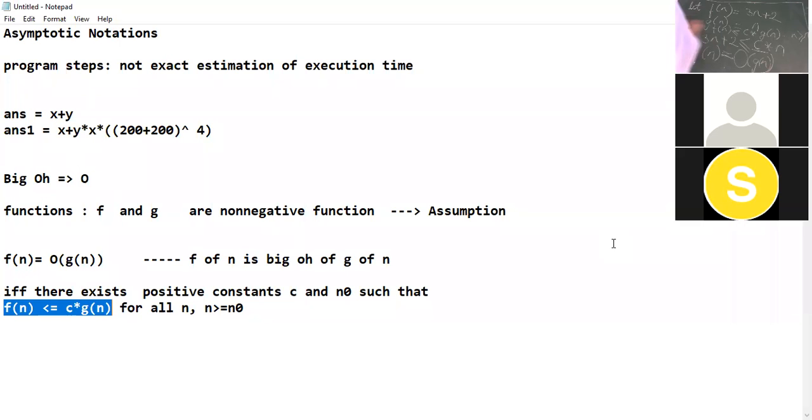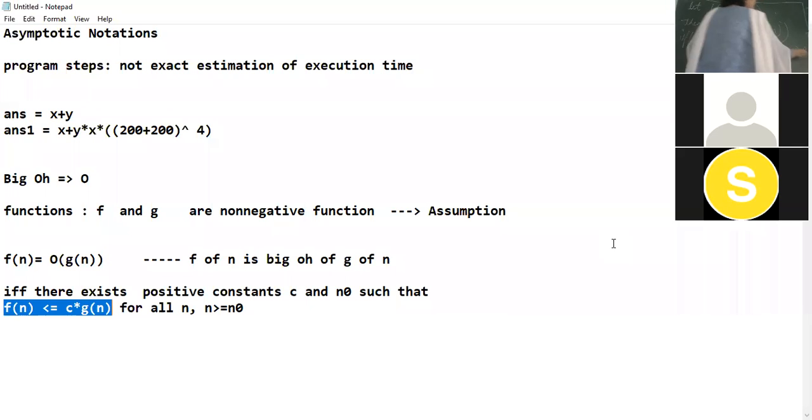Suppose there are two functions f of n and g of n. Then we say that f of n is equal to big O of g of n if and only if f of n is less than or equal to some constant into g of n for some values of n.